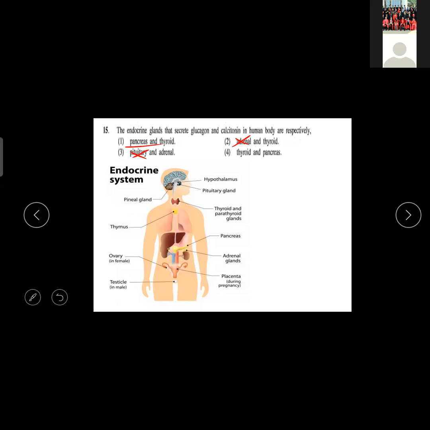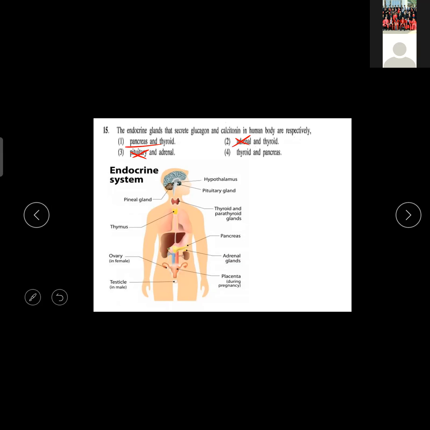Pituitary produces growth hormone, all those things. Thyroid, here they have given the order the opposite way. Thyroid produces thyroxine, and it can produce calcitonin. In real life you will study in A level, behind the thyroid gland there is another gland, the parathyroid gland. With that help only it is producing calcitonin and those things.